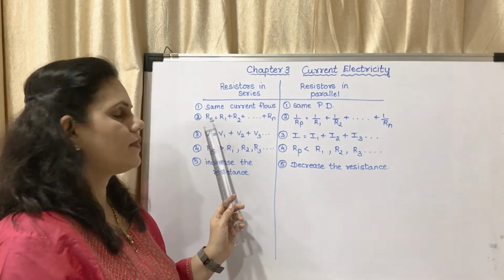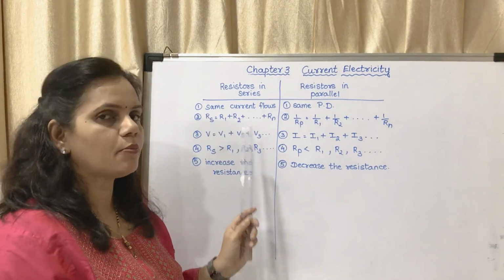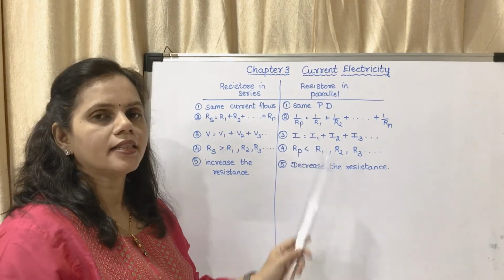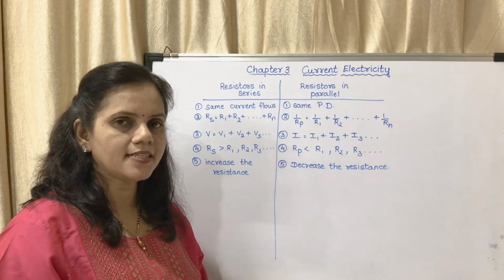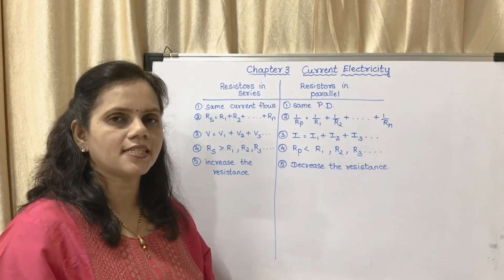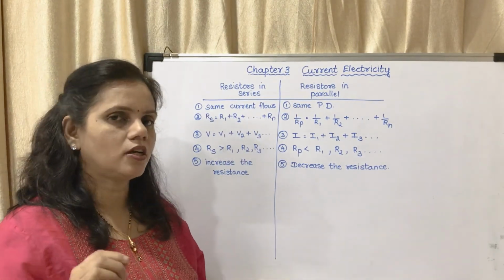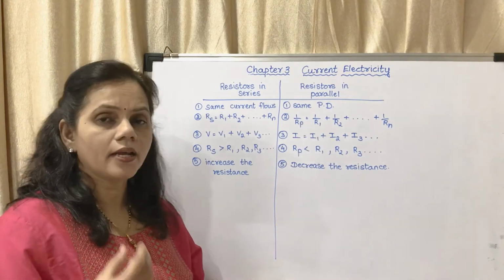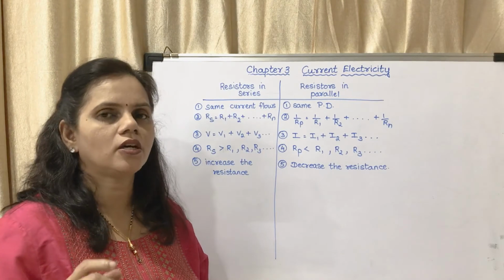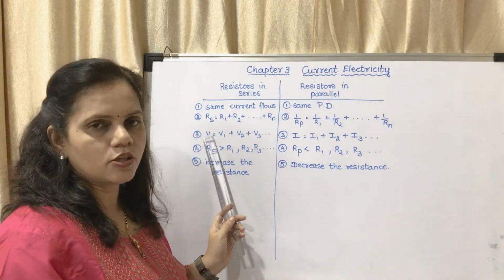The second one: when they are connected in series, the effective resistance is the sum of individual resistances, and when they are connected in parallel, the inverse of the effective resistance is the sum of the inverses of the individual resistances. Okay, so Rs is equal to R1 plus R2 plus dot dot plus Rn. Here it is 1 upon Rp is equal to 1 upon R1 plus 1 upon R2 plus dot dot plus 1 upon Rn.